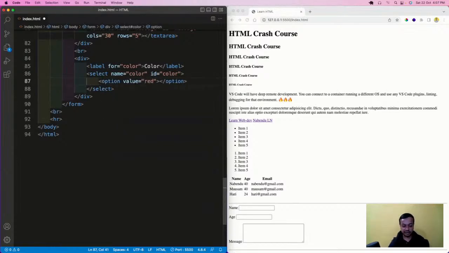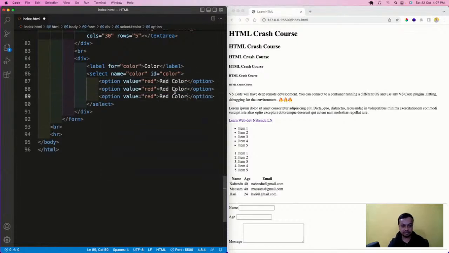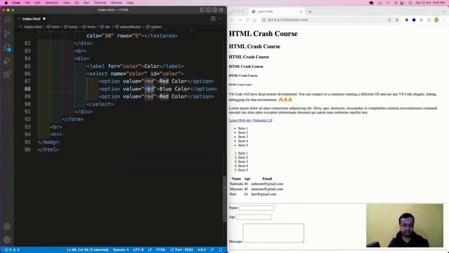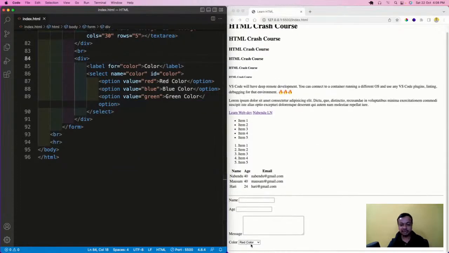Red I will have, and this will be red color, blue color, and green color. I will save it. This is a drop down. See, red color, green color, blue color is there. What is this red, green, blue? We are soon going to see. This is something which will go to the backend. So if I click it, it is like this. So these three things are there.